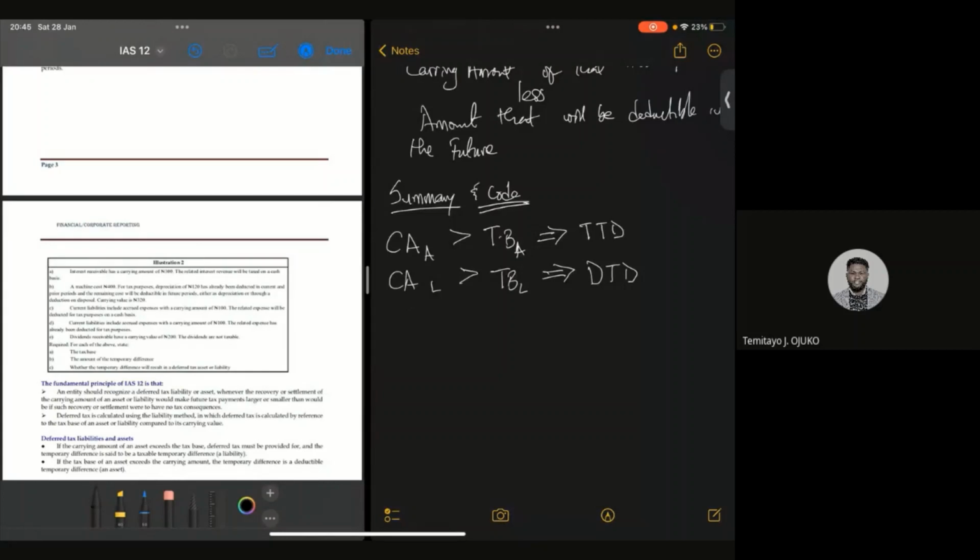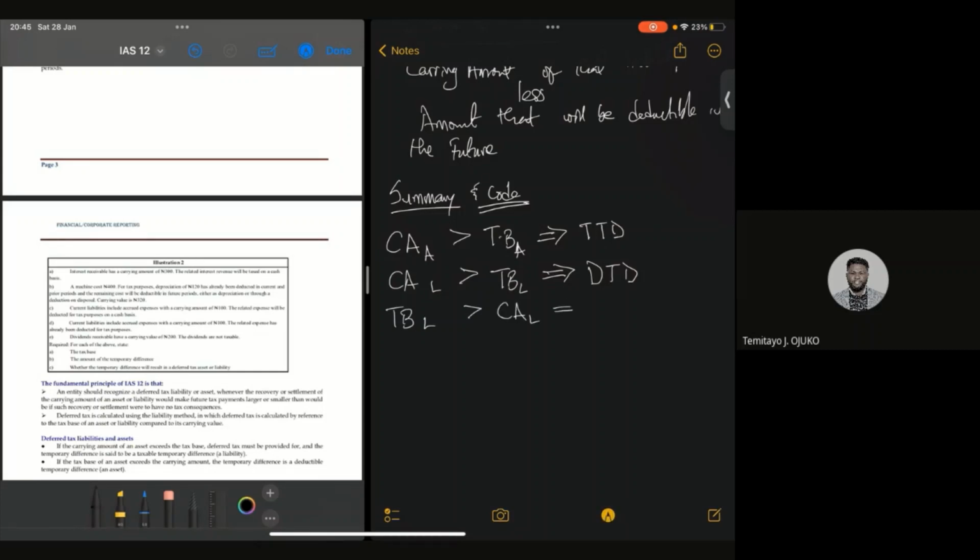Now, to make it easy, let's look at the opposite of the second one, which is the tax base of a liability is greater than the carrying amount of a liability.